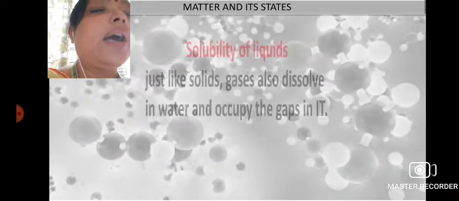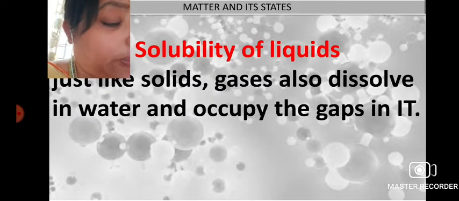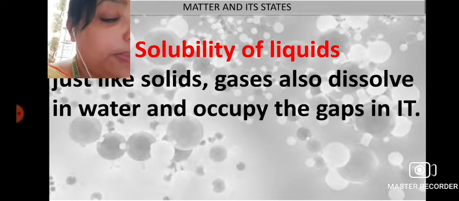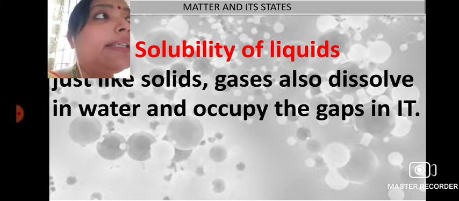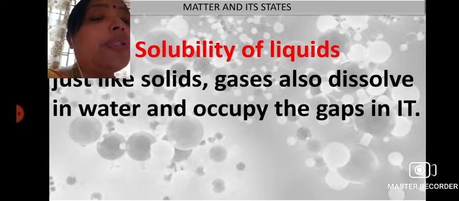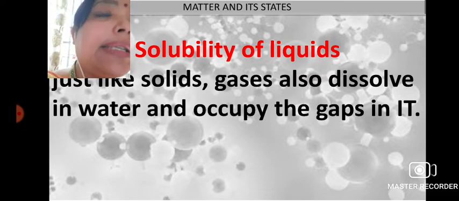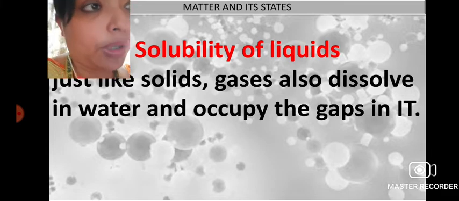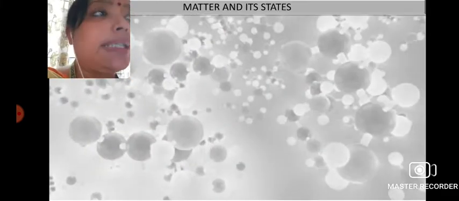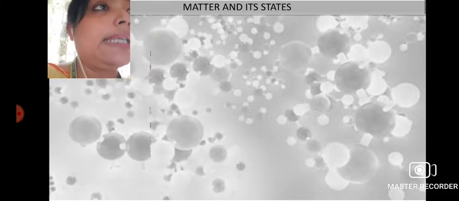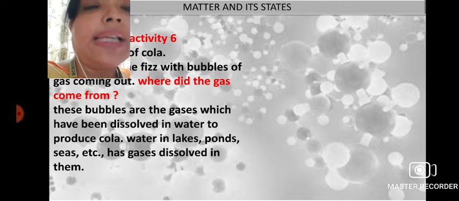Okay, now we will learn about the solubility of the liquid. So what is the solubility of the liquid? Like the solids and the gases which dissolve in water and occupy the gaps in it, similarly, liquids also dissolve in water and occupy the gaps in it.